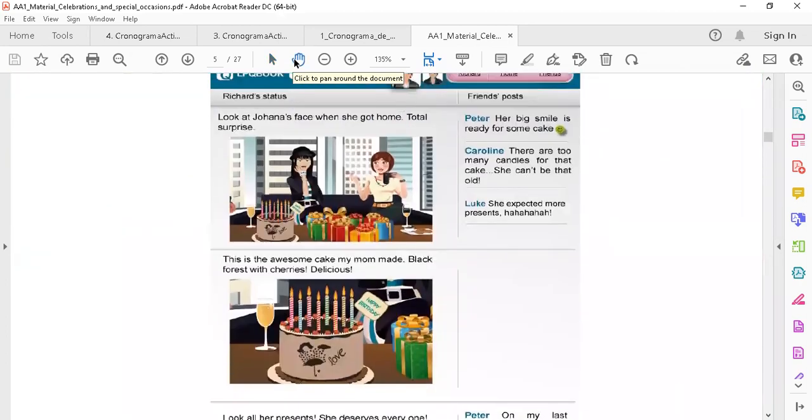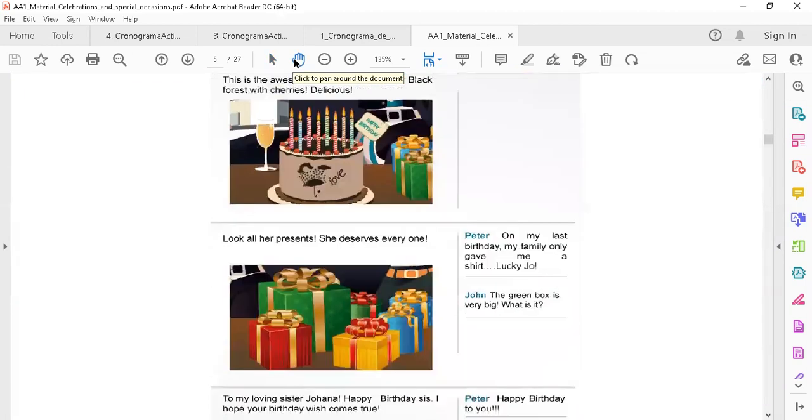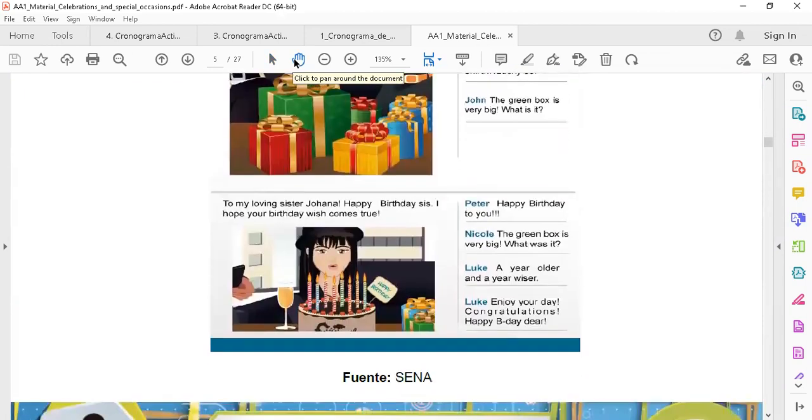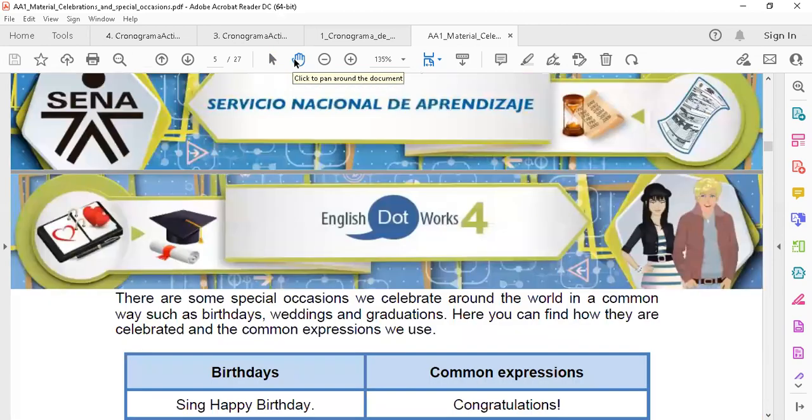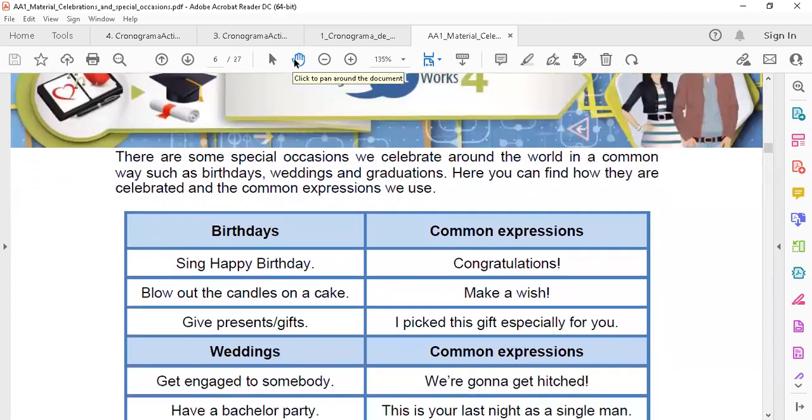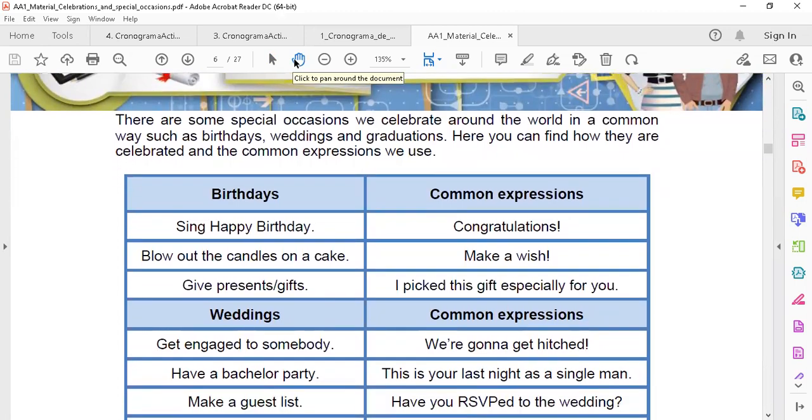Okay. This is a special occasion, the happy birthday also for everyone. For everyone it is the most special day in the year. There are some special occasions we celebrate around the world in a common way, such as birthdays, weddings, and graduations.